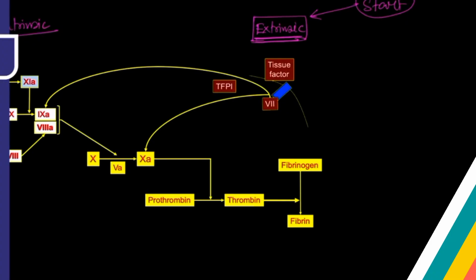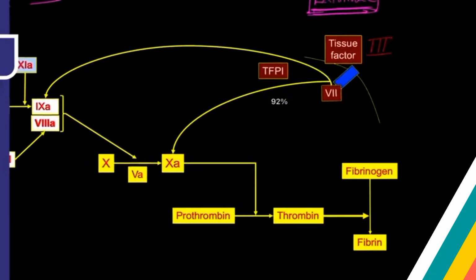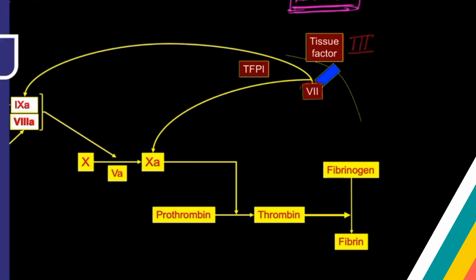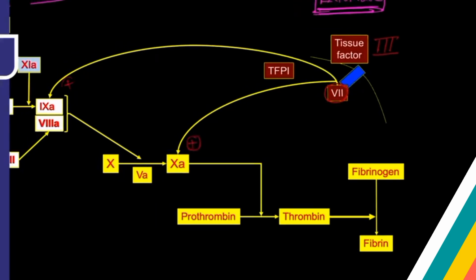Not only that, the subendothelial connective tissue is going to release certain factors, and one such factor is factor 3, which is also known as tissue factor. Whenever this tissue factor is released from the subendothelial connective tissue, it combines with factor 7, and this tissue factor-factor 7 combination does two important jobs. It directly activates factor 10 as well as factor 9.